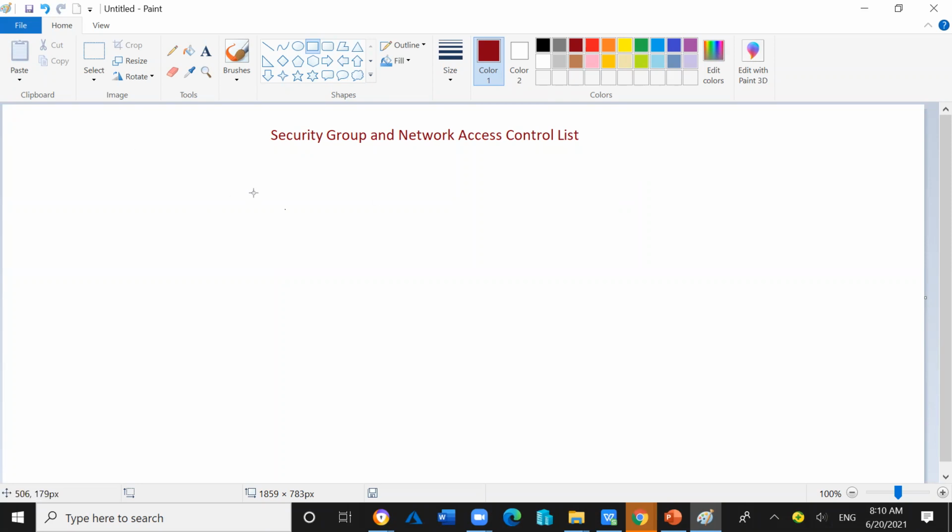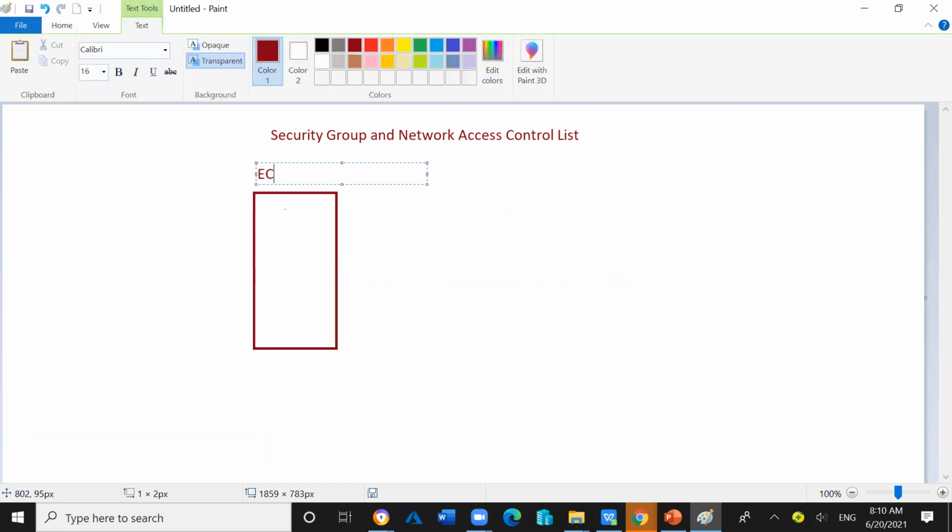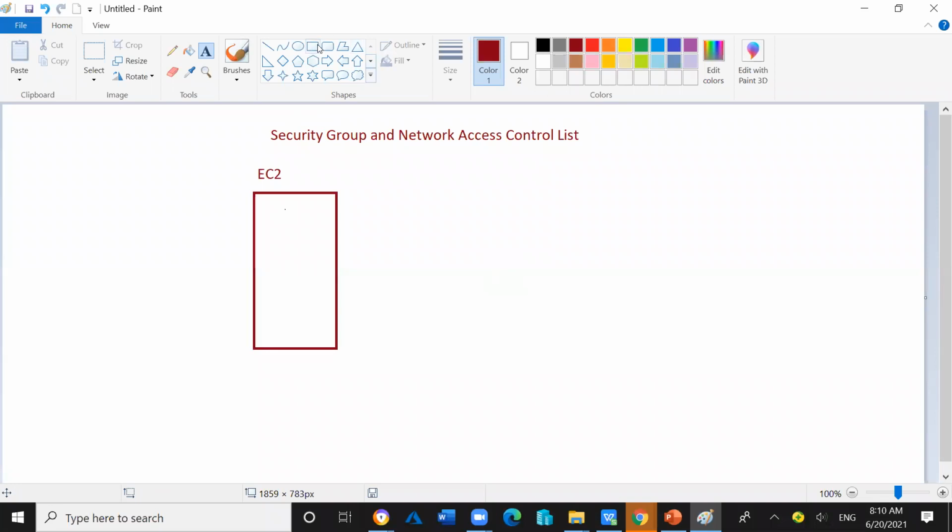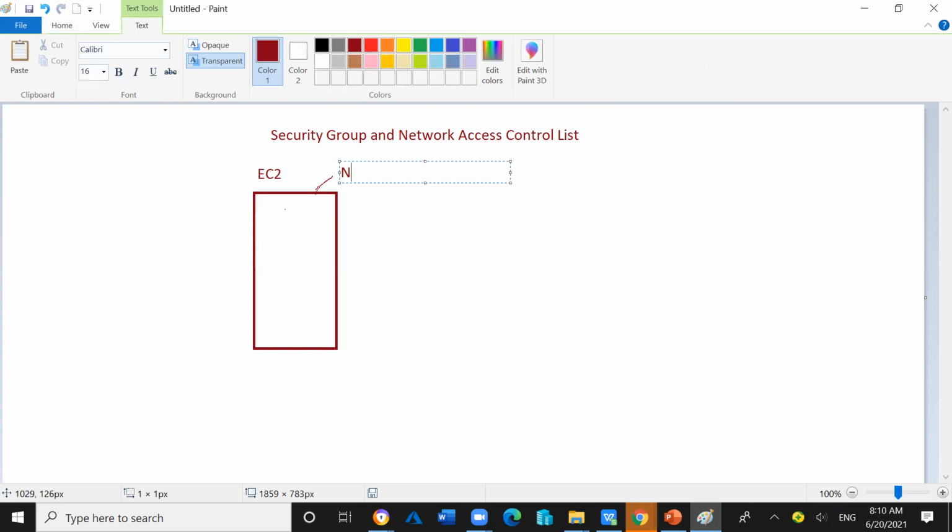Let's say I have this EC2 instance, and this EC2 instance will definitely have a NIC card.